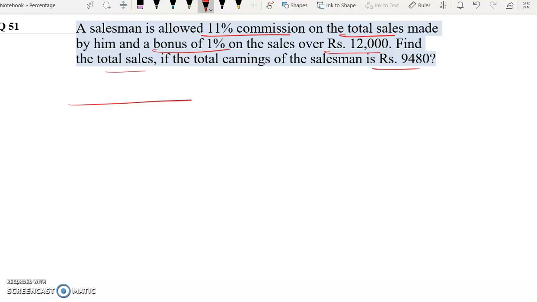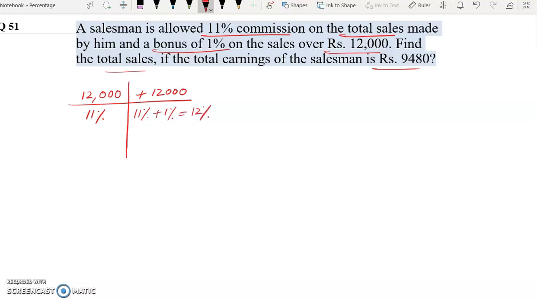So in this question, it's given that the salesman is allowed 11% commission on the total sales and 1% bonus on the sales over rupees 12,000. So we can say on sales till 12,000 rupees, the salesman gets 11% commission, and on sales over rupees 12,000, he gets 1% bonus. So 11% he gets commission on total sales. Now over rupees 12,000 sales, he gets 1% bonus. So in total he gets how much? 11 plus 1 is 12%.